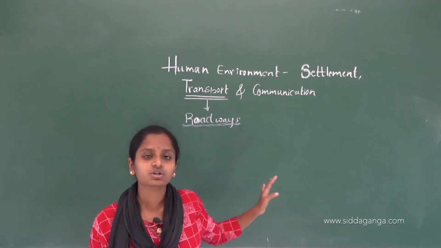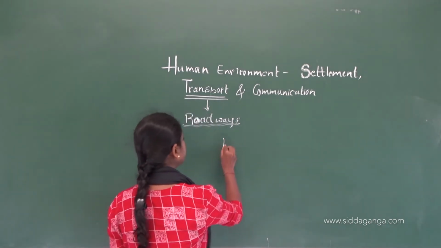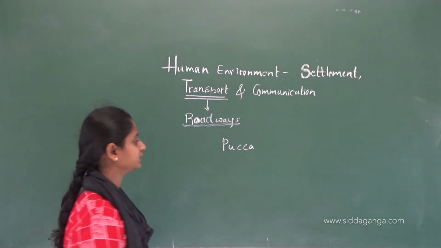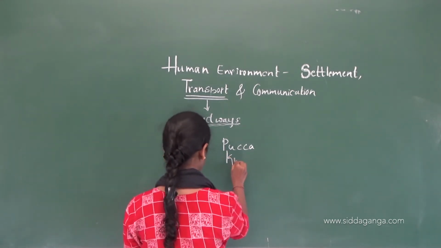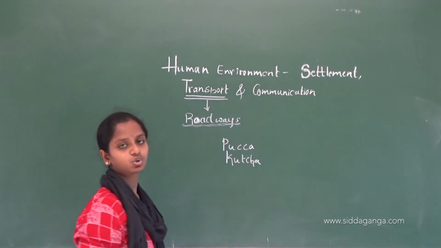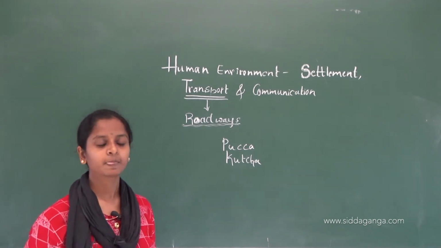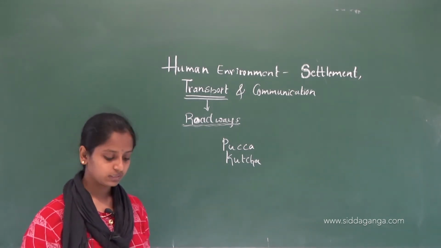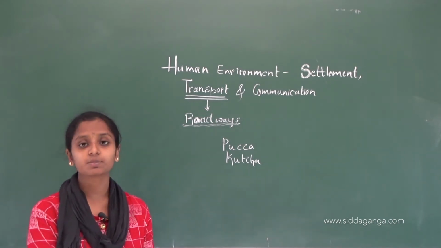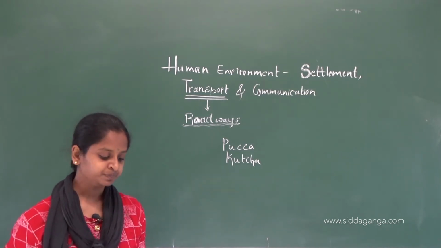The roads which are metalled we call puka, and those which are unmetalled we call kucha. The metalled roads are called puka and the unmetalled roads are called kucha. And an example for the highest roadway is Manali Leh, which is built in the Himalayan region.